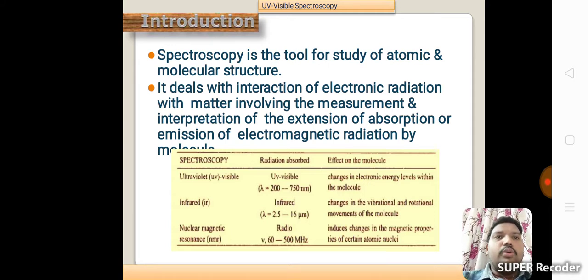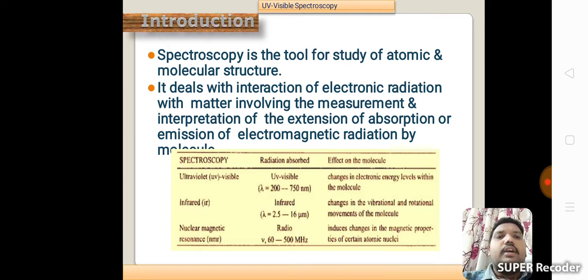Spectroscopy is the tool for study of atomic and molecular structure. It deals with interaction of electromagnetic radiation with matter, involving the measurement and interpretation of the extent of absorption or emission of electromagnetic radiation by molecules.